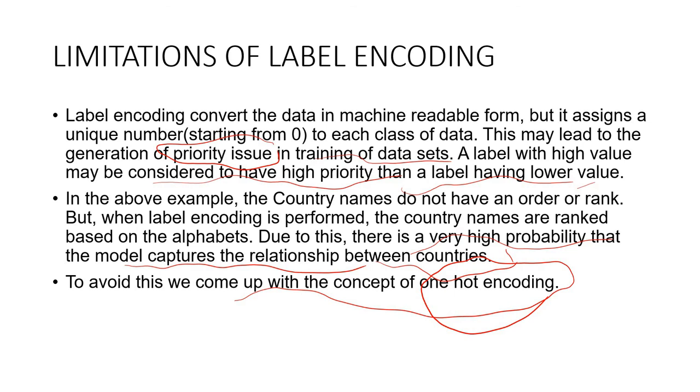In the above example, we have used country names that do not have an order or rank, but when label encoding is performed, the country names are ranked based on the alphabets. Due to this, there is a very high probability that the model captures a relationship between countries. That is a problem. To avoid this, we have come up with one-hot encoding. You can watch the video for one-hot encoding in the playlist Feature Engineering.